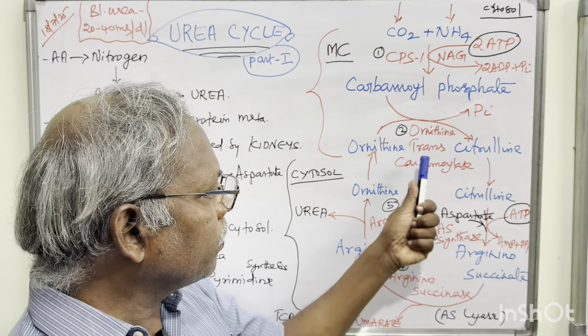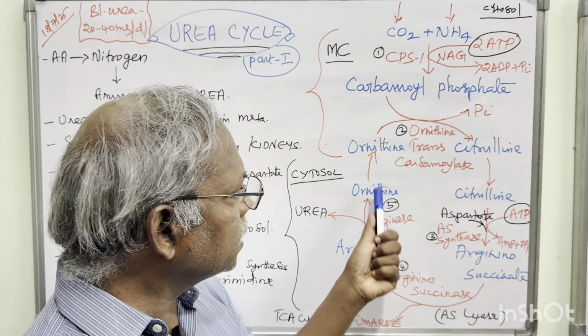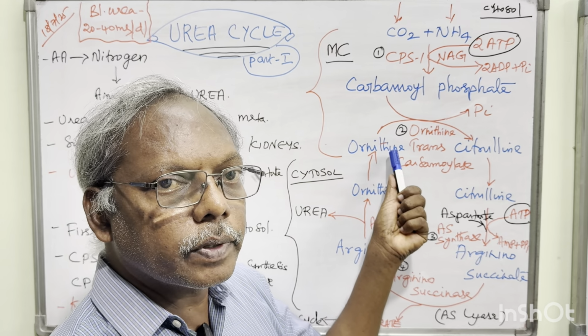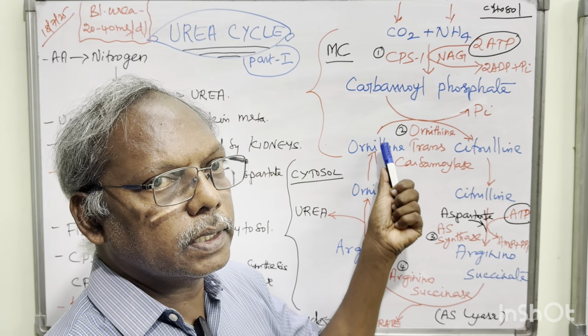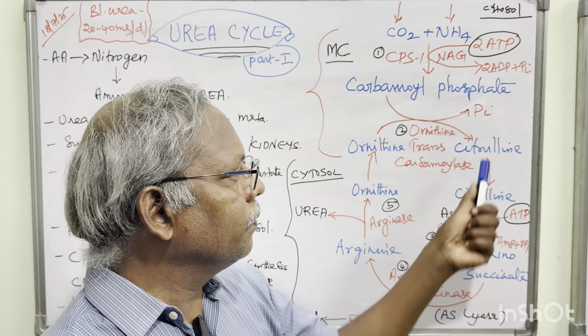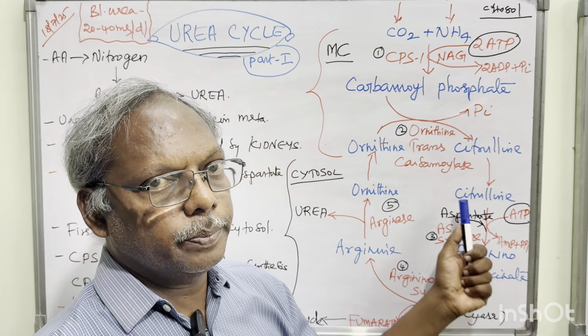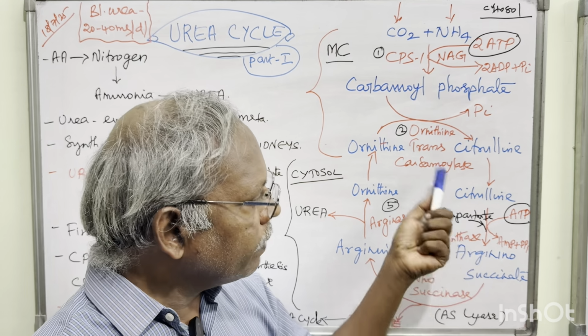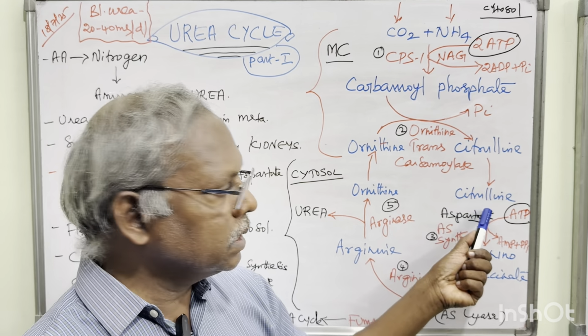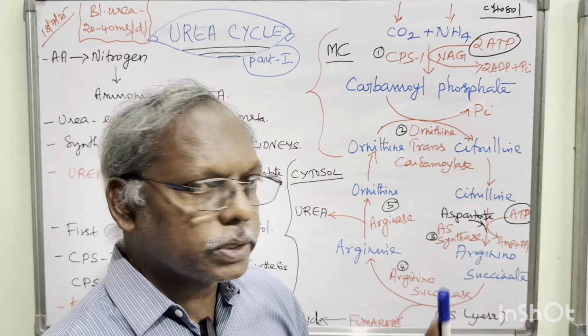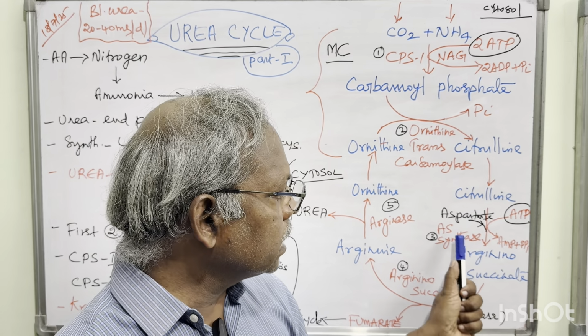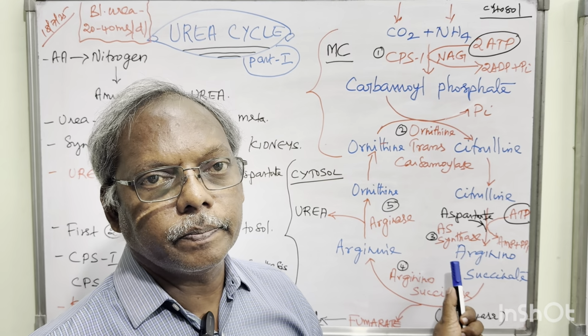Okay. Here, ornithine is derived from the cytosol and enters into the mitochondria, whereas citrulline goes from the mitochondria to the cytosol. This step is very, very important. After entering the cytosol, citrulline is converted to arginosuccinate with the help of arginosuccinate synthase.